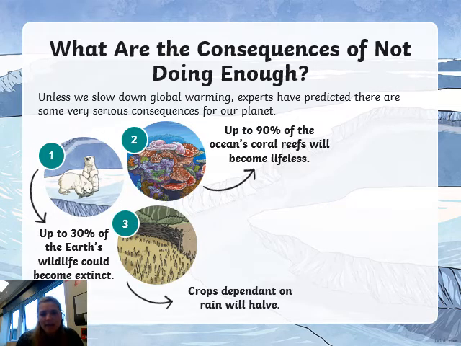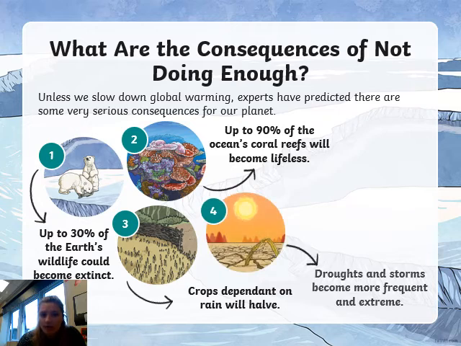Okay, the next thing: crops are dependent on rain. There will be less rain because of the temperatures rising. So obviously things like crops, plants, and all the different things that we need to make food, or for things to grow, will have less rain, and we would start to have to produce some water. It could lead to a drought happening because of temperatures rising, so plants not being able to grow, not being able to survive because the temperatures are too hot.